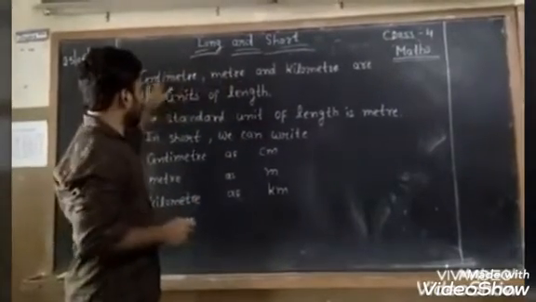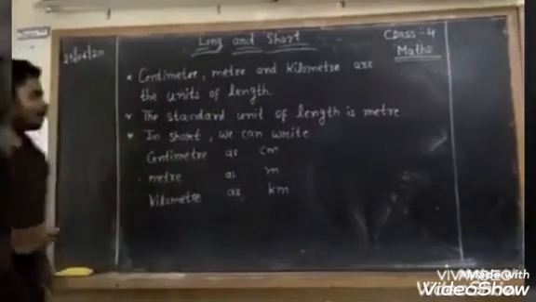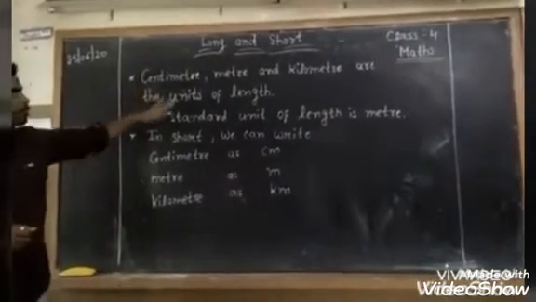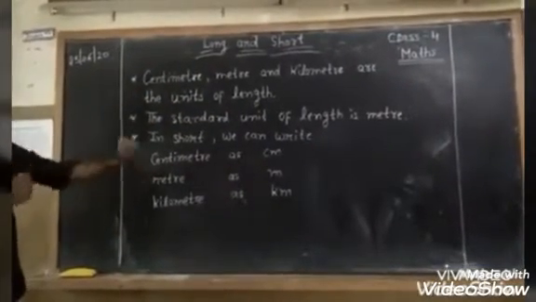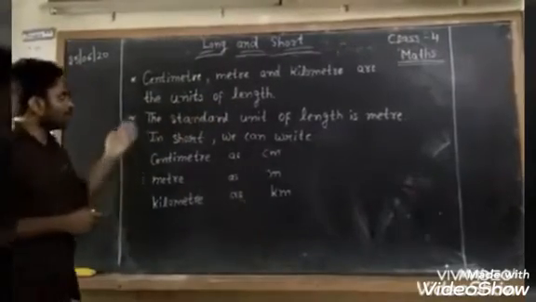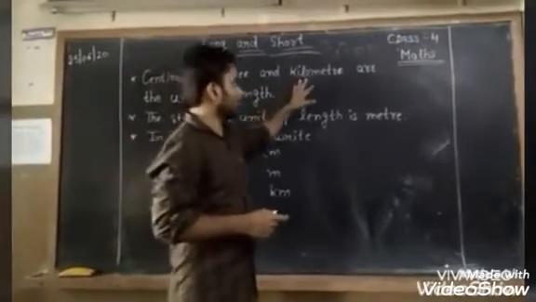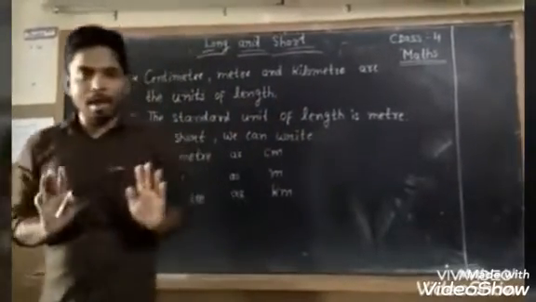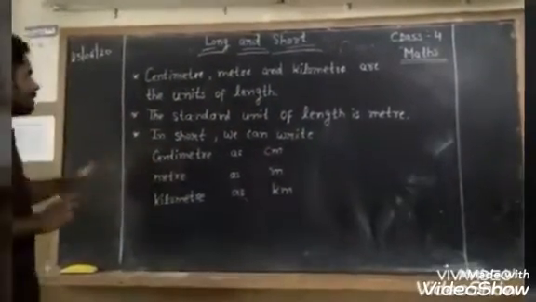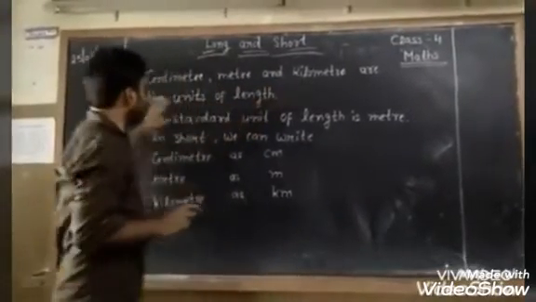You have heard about 15 centimeter, 15 meter, 15 kilometer. So it is all the unit of length. But among these three units, centimeter, meters and kilometer, the standard unit of length is meter.